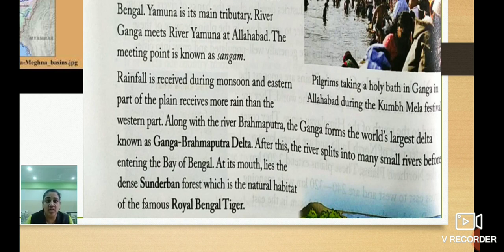There is a forest, which is the natural habitat of our national animal, the Royal Bengal tiger. If you want to see the Royal Bengal tigers, you can visit the Sundarban forest. Got it? That Sundarban forest is very dense.